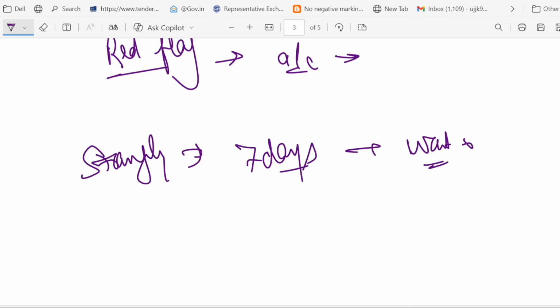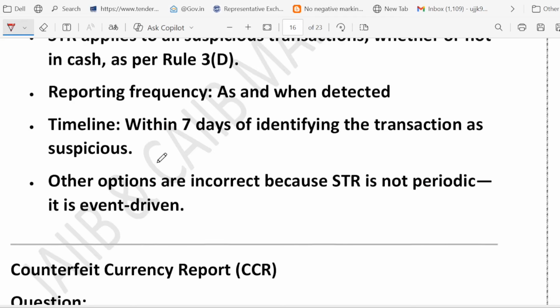Either it can be cash or it can be non-cash, while CTR only applies to cash. The timeline is within 7 days. That's it. Just remember it. Right. Now, next question. CCR.